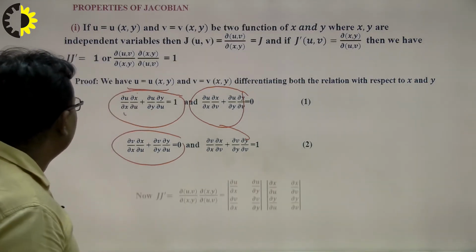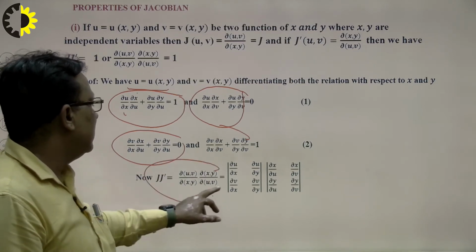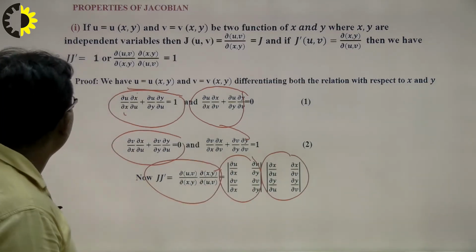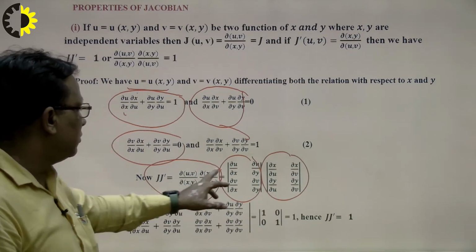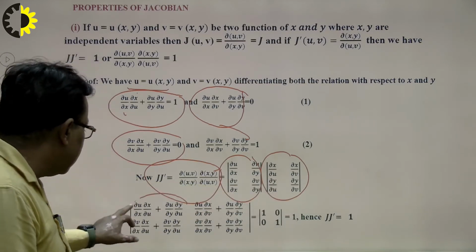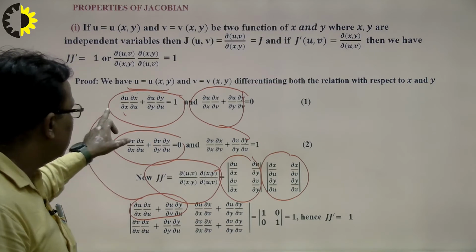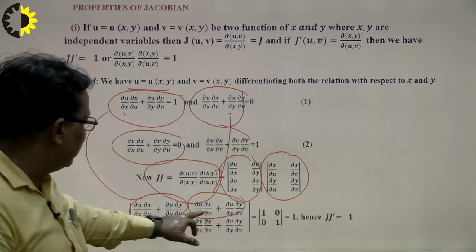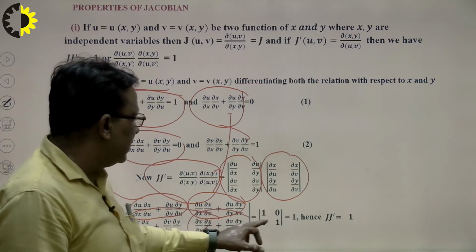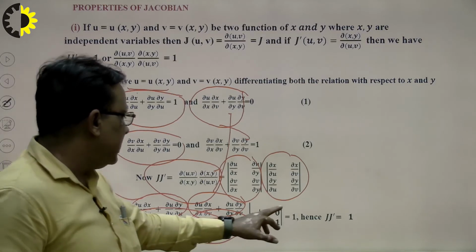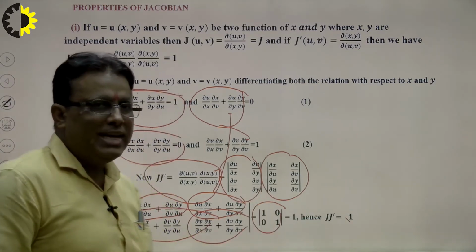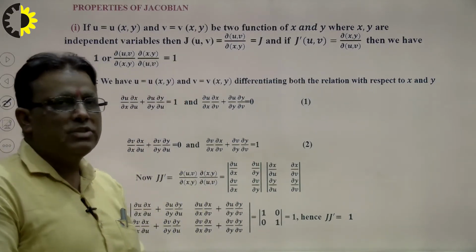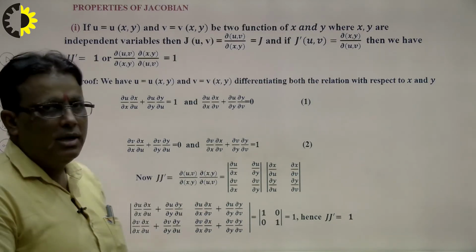So in this way we convert this problem into the Jacobian j dash is equal to 1. So I write this value and I write this value. Suppose we put this value in this problem, so what will be the value here? The value will be the product of first and second. So what is the conclusion of this result? The conclusion is that here it is 1, here it is 0, here it is also 0, and here it is 1. That means we can say that the determinant of the identity matrix is equal to 1. So we can say that j dash is equal to 1. This is the proof of this property, and the proof is very important. Students, understand very carefully when we solve the problem.